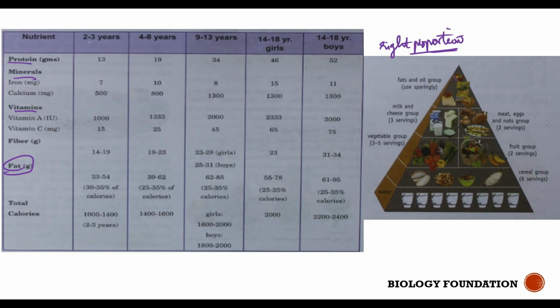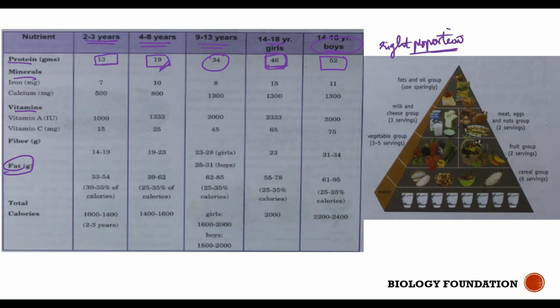amounts. Now, if you see here, a 2 to 3 years child needs 13 grams of protein. 4 to 8 years they need 19 because now they are doing more physical activity. 9 to 13 years, 34. 14 to 18 years girls require 46 grams of protein, whereas boys require 52 grams. I told you boys need more amount of energy. Their body is built such that they need more food. Okay. And they need more energy. Girls require only 46 grams.